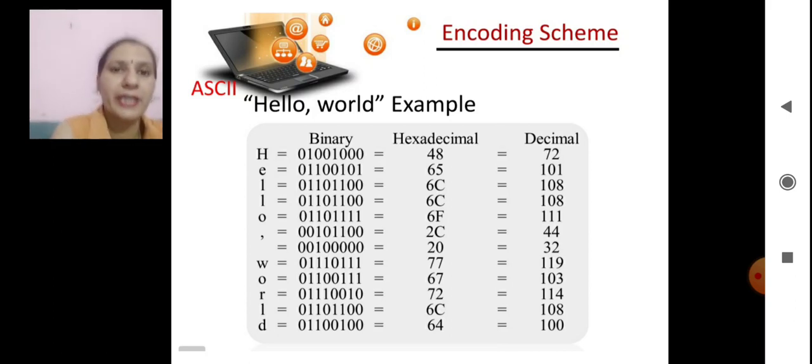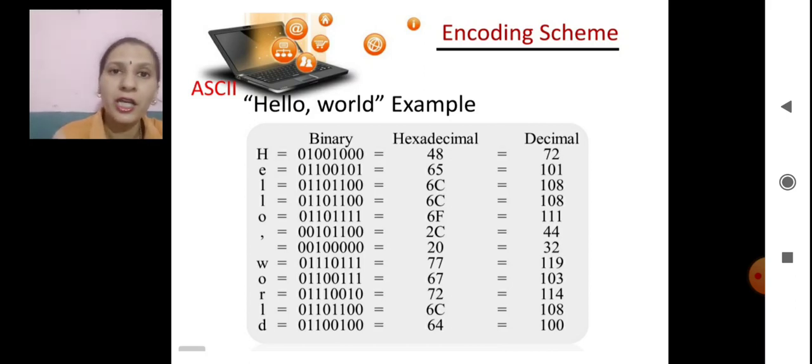Suppose I have H. Write down the binary value of H, and you can also convert it into hexadecimal and decimal, which I have taught earlier. Write the binary value of E, then L, then L, O, then comma, the binary value of comma, and in the same way you can convert them into binary, hexadecimal or decimal values. So this is the ASCII value of hello world.